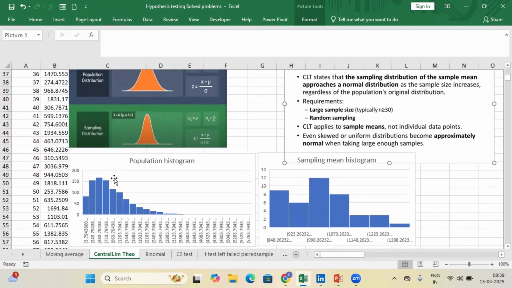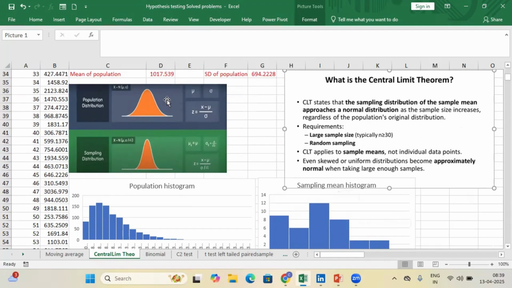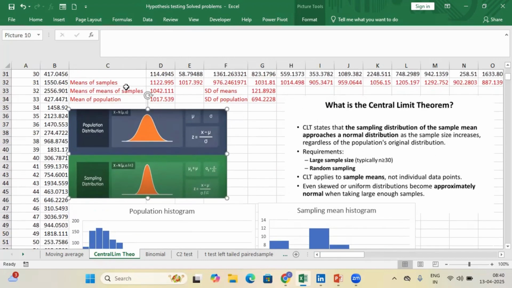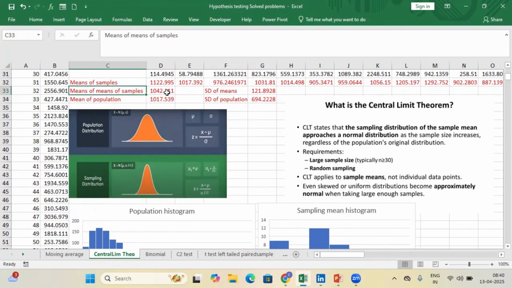So if you are asked to explain what is central limit theorem, write this, and maybe make one diagram like this. Without the bars, you can just show the original population is like this, and the sampling means distribution will be similar to a normal curve with a peak at the mean. I would also say that the population may be wide, whereas the sampling distribution will be narrow. And the mean of means and the population mean will be close by. That means the mean of means will be approaching that of the population.